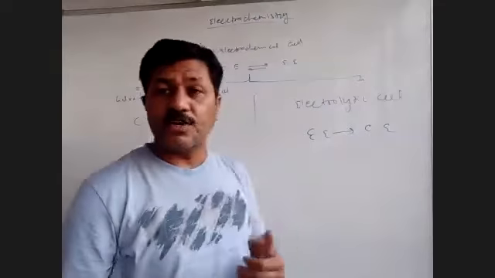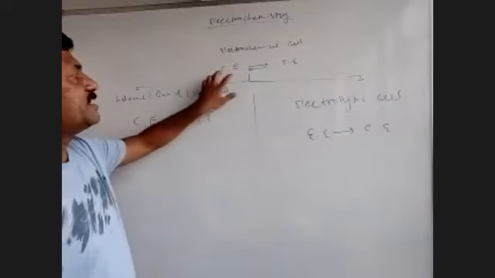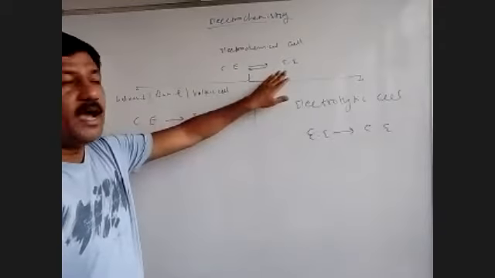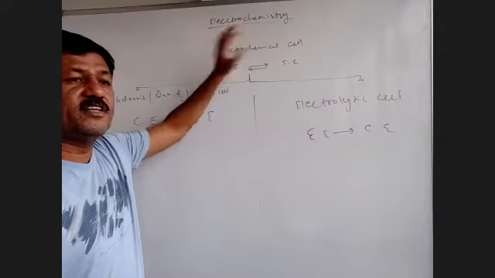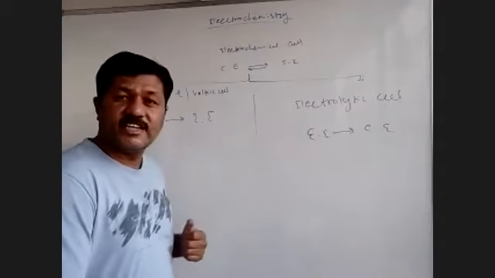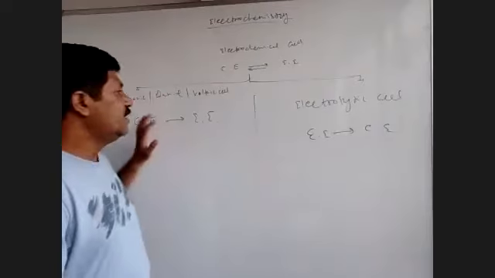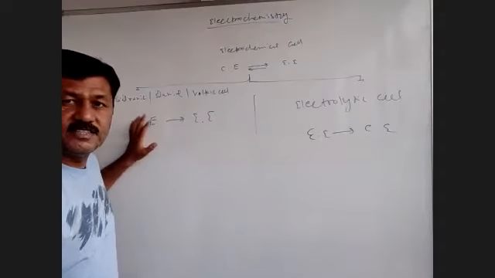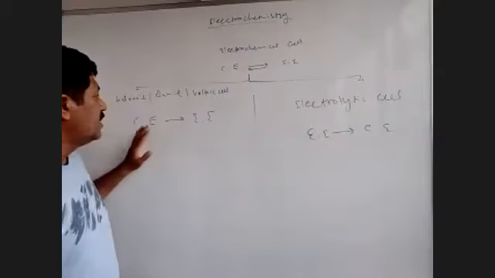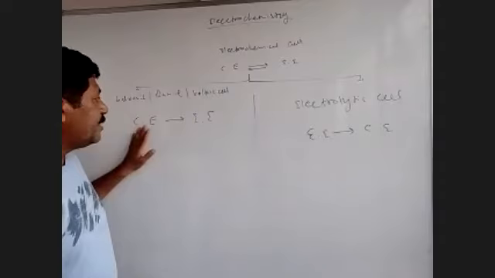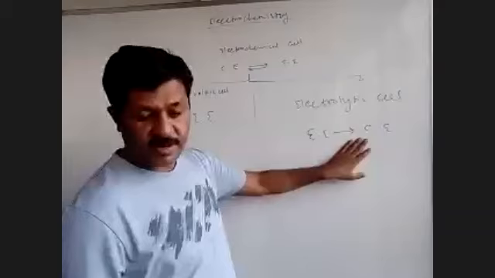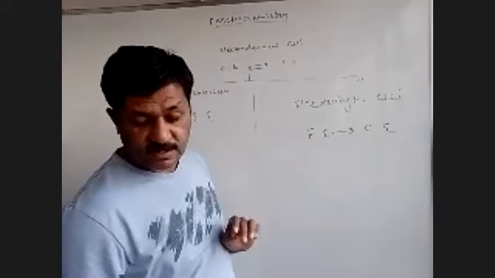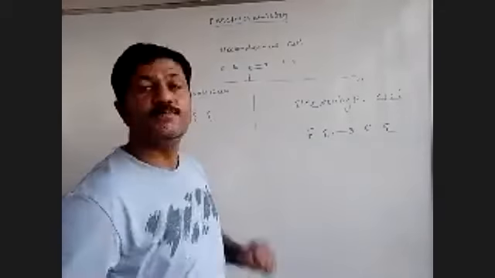As I stated, the electrochemical cell is the cell which converts chemical energy into electrical energy and vice versa, electrical energy into chemical energy. This is the broad classification. But this electrochemical cell is again classified into two categories. Number one is the galvanic, Daniel, or voltaic cell, which converts chemical energy to electrical energy, whereas the electrolytic cell converts electrical energy into chemical energy. These are the two types of cell, and that is what we're discussing today.